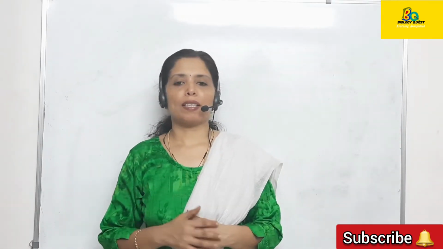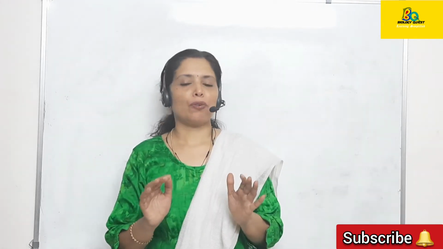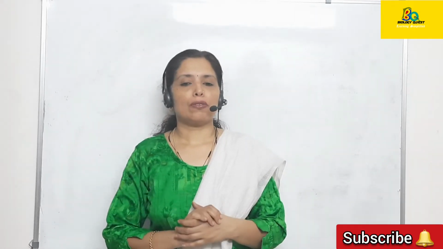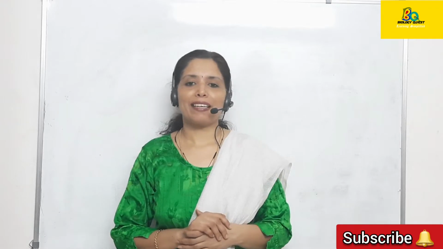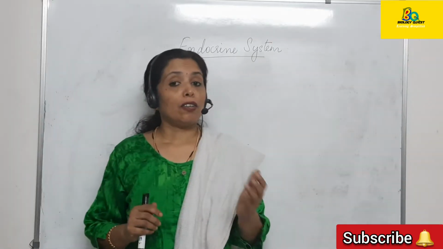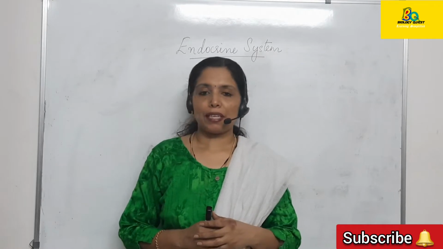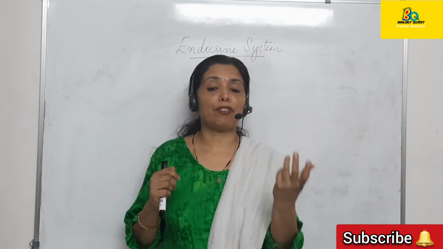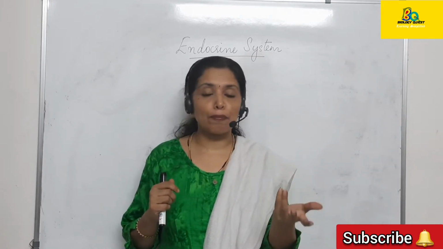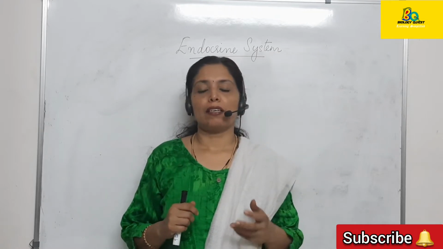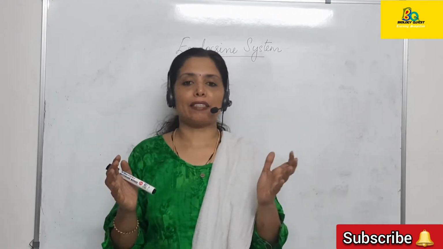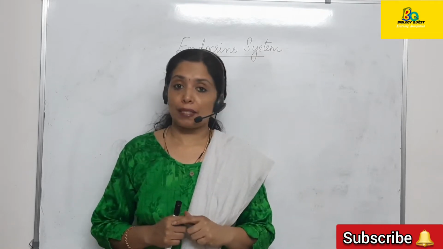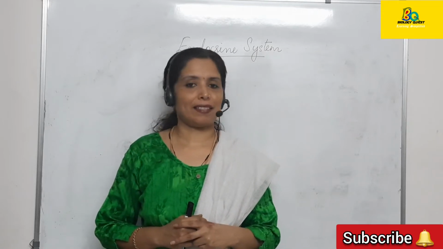So now we are starting with the endocrine system. In this video, we shall be discussing the difference between exocrine and endocrine glands, and also the difference between nervous control and hormonal control. A lot of activities are taking place in our body, and all these activities have to be coordinated, meaning all these activities have to be done at the proper time in the proper sequence. So this coordination of all these activities is performed by two systems in our body. The first is the nervous system and second is the endocrine system.